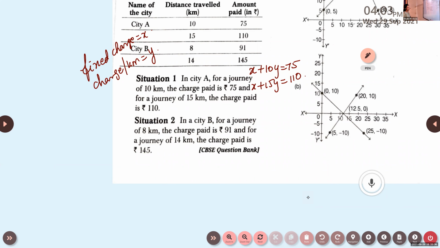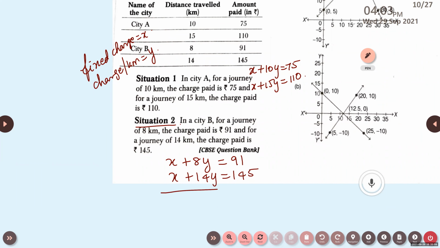Hannah, Steve, give the equations. x plus 8y is equal to 91, and x plus 14y is equal to 145. Now solve this and get the answer.